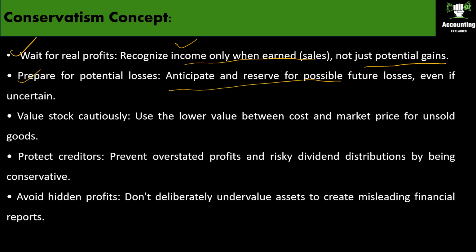Anticipate and reserve for possible future losses. That is, if your sugar gets wet or if your milk gets spoiled, you have to anticipate and keep some reserve for future losses so that your business goes on smoothly, even if it is uncertain. These are all uncertain things which we do not know, which are not in our control.